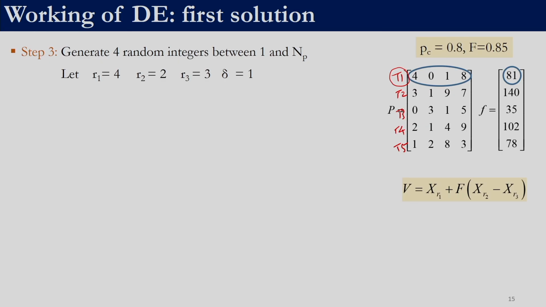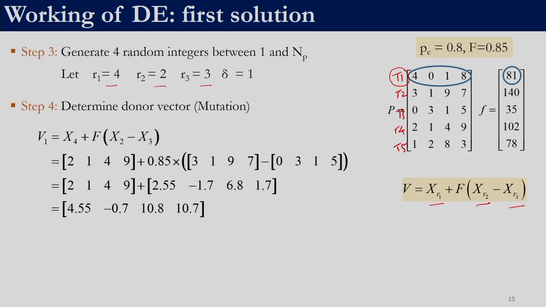From the target vector, to determine the donor vector, we need 3 random solutions. In this case, let us assume that the 3 random solutions are the fourth solution, the second solution and the third solution. If we pick that, we can apply this equation. The fourth solution is 2149 and the scaling factor we have taken as 0.85. The second solution is 3197 and the third solution is 0315. If we apply this equation, we will be able to determine the donor vector. So, this is the donor vector corresponding to the first solution.